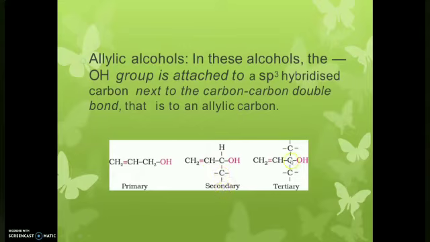And here the hydroxyl group is attached to an sp3 carbon atom attached to 1, 2, 3 carbon atoms, so we call it a tertiary allylic alcohol. It's all about the sp3 carbon atom attached to the hydroxyl group.